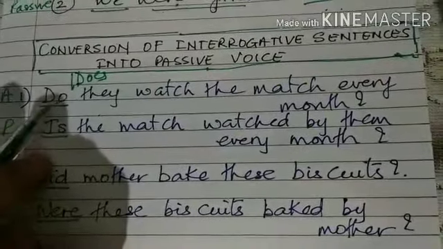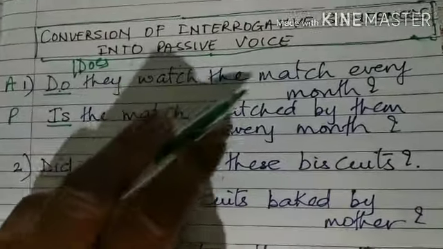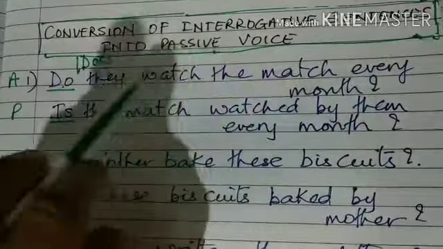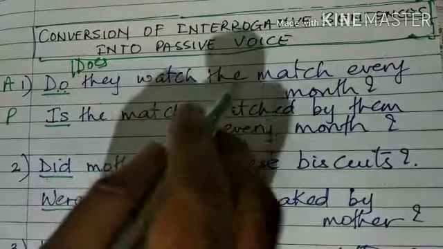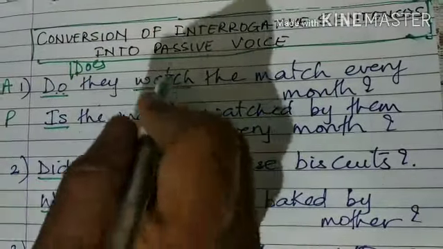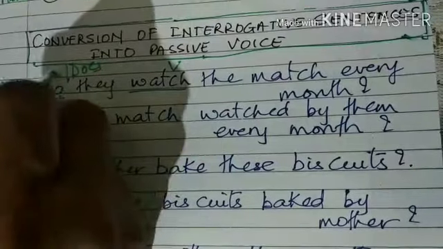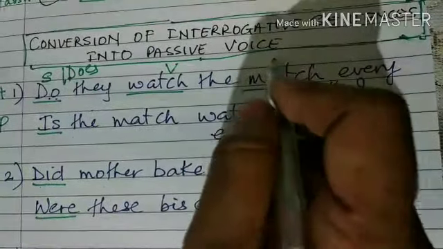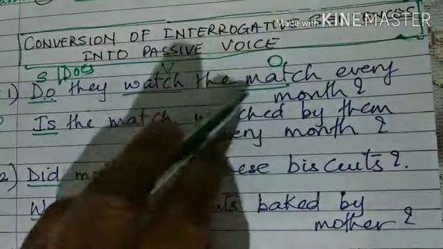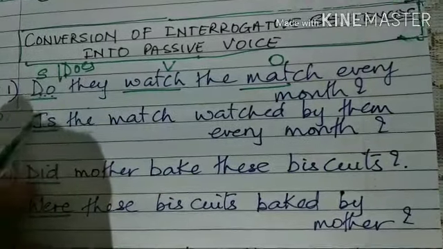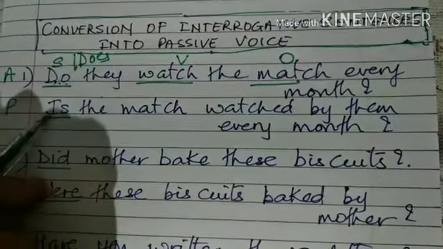So since it is do here, do they watch the match every month? Watch is the verb. They is the subject and the match is the object. So here, since do is a question word, you are using another word, and that is.